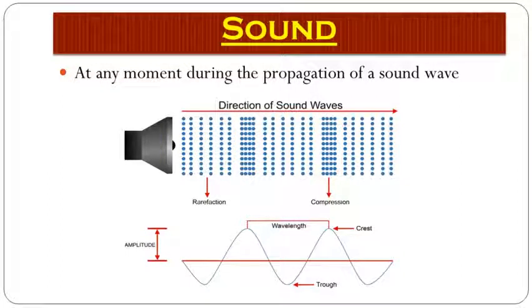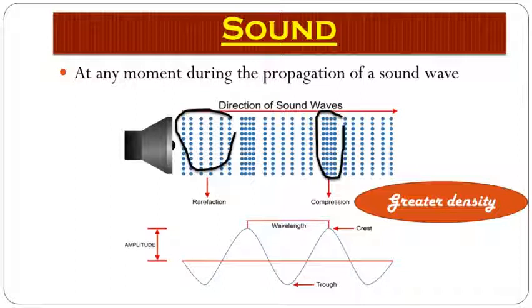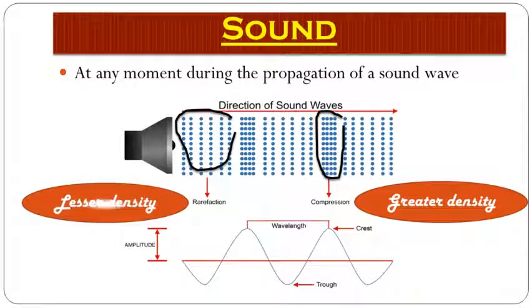So student, you can observe a diagram on the screen. Here, this is a region of compression where the particles are tightly or compactly arranged, and here is a region of rarefaction where the particles are very loosely arranged. Compression is a region where the density is greater, very high, and rarefaction is a region where the density is very low, a region of lesser density.